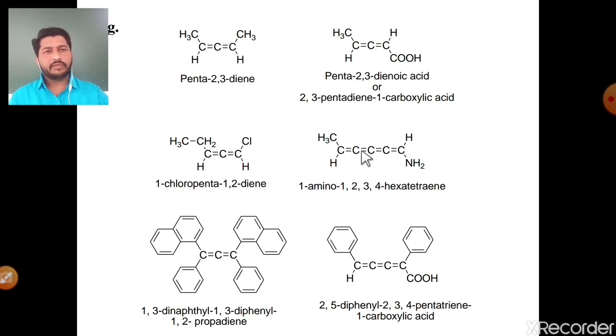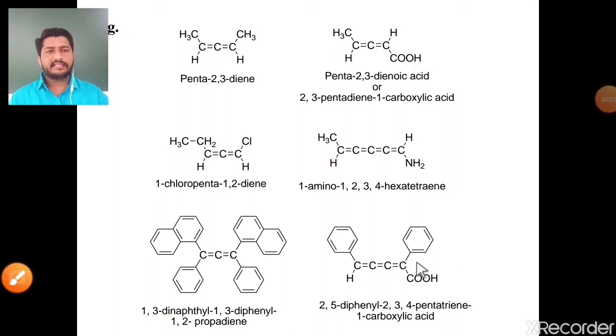Similar to this, these are the IUPAC names of these molecules. It is simply 1,3-dinaphthyl-1,3-diphenyl-1,2-propadiene. The parent alkane: 1, 2, 3 means in the longest continuous chain there are only 3 carbons. The substituents at first carbon are naphthyl and phenyl, and at third carbon the same naphthyl and phenyl, so there are 2 naphthyl and 2 phenyl groups. Arranging these substituents alphabetically, it is 1,3-dinaphthyl-1,3-diphenyl-1,2-propadiene, where 1,2 is the position of the double bonds.